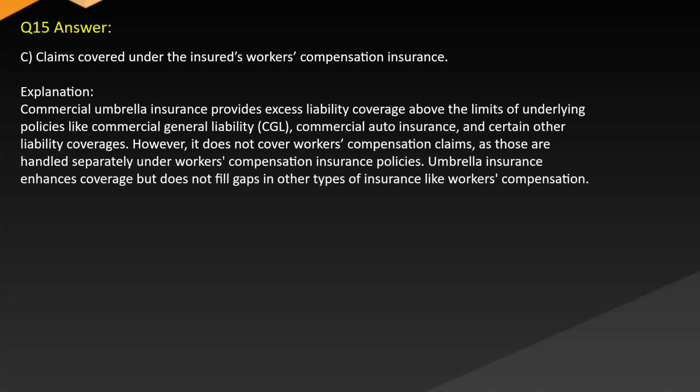Answer: C. Claims covered under the insured's workers' compensation insurance. Explanation: commercial umbrella insurance provides excess liability coverage above the limits of underlying policies like commercial general liability (CGL), commercial auto insurance, and certain other liability coverages. However, it does not cover workers' compensation claims, as those are handled separately under workers' compensation insurance policies. Umbrella insurance enhances coverage but does not fill gaps in other types of insurance like workers' compensation.